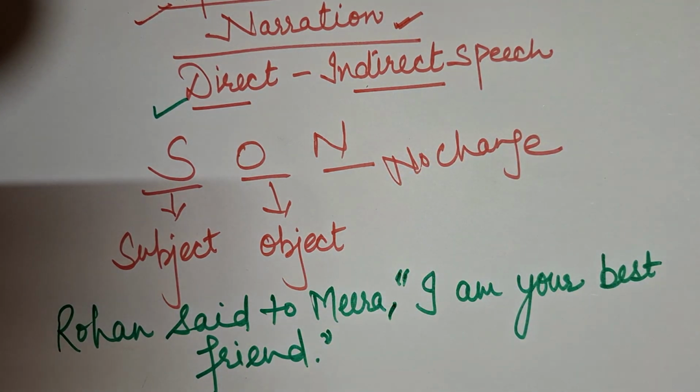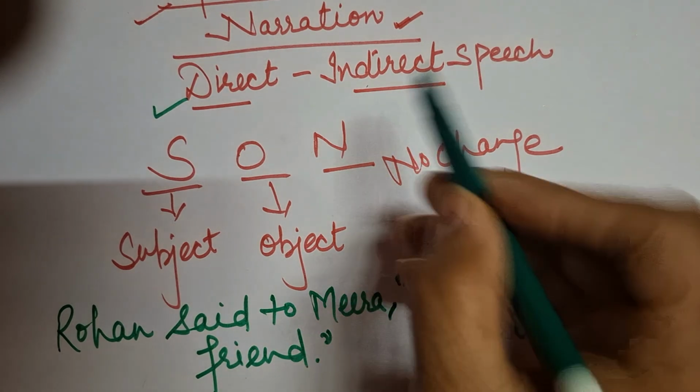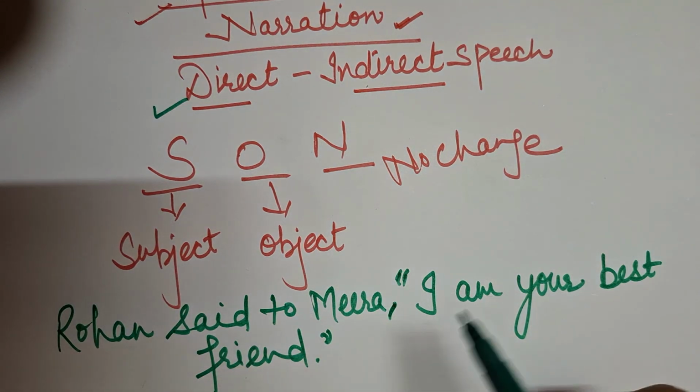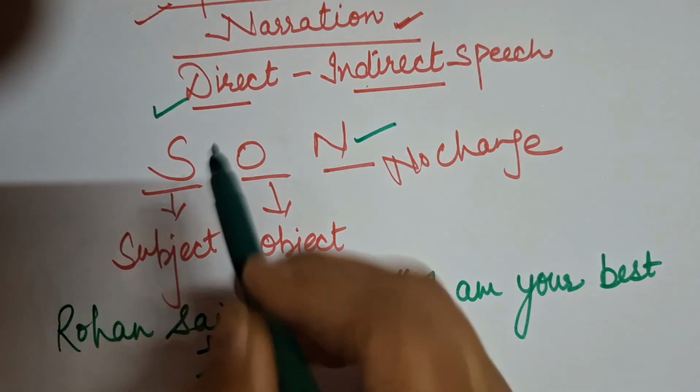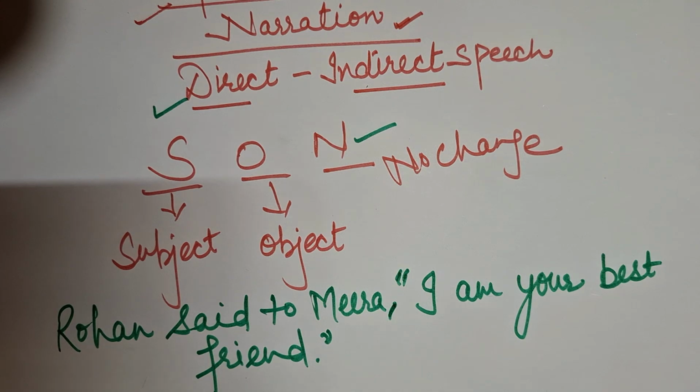Means when we are talking to the second person and that is face-to-face interaction is there, that is direct speech. Speech means we are speaking, right? And indirect means when we are doing the same conversation with that person who is not present there and we are conveying the second person's message to the third one, that is indirect speech. Now how I'm going to clear it to you. What is the role of SON? So beta, how you will identify in a sentence what is subject, what is object and what is no change. Ma'am, what is this? So first that should be clear to you here.